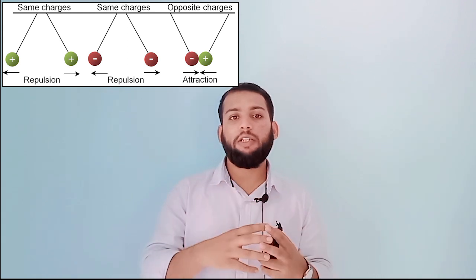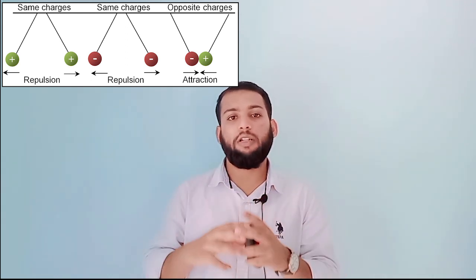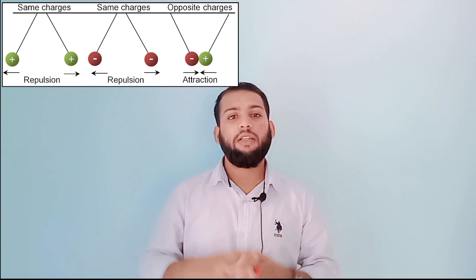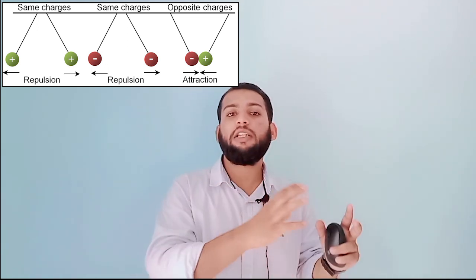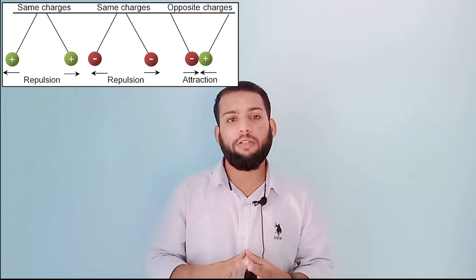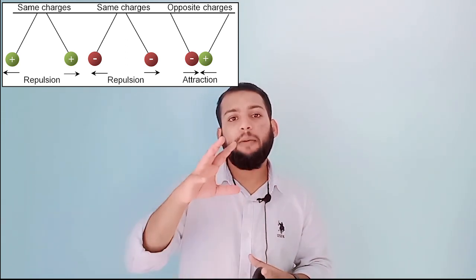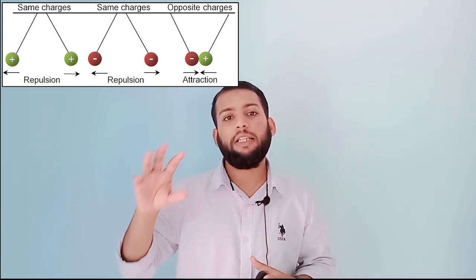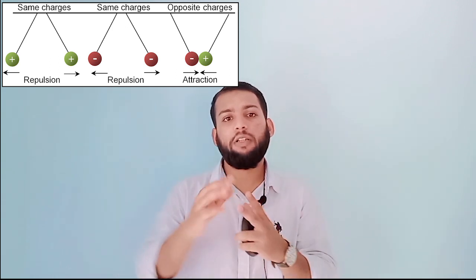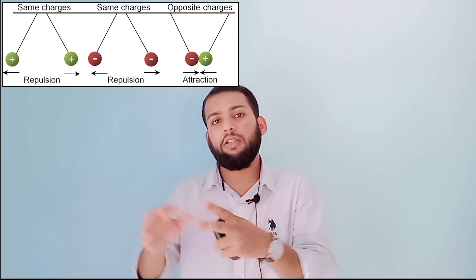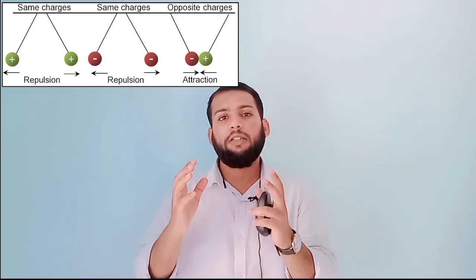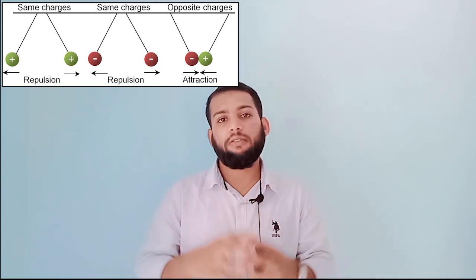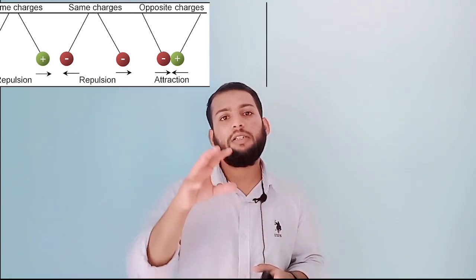Instead of positive and negative, if positive charge and positive charge come together, what will happen? They will repel. The same thing happens when negative charge and negative charge come together; they will also repel. From this we can understand the property of electric charge. What is the property? Like charges, when they come together, will repel. Positive with positive will repel, negative with negative will repel. But opposite charges like positive and negative, when they come together, will attract. This is the property of electric charge.